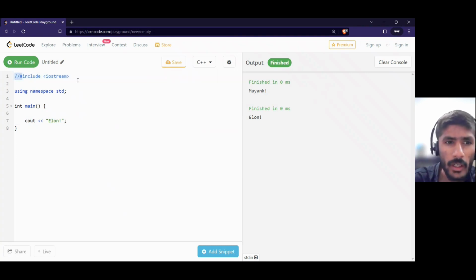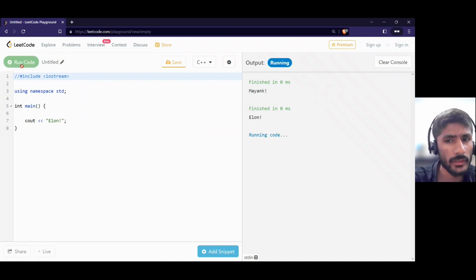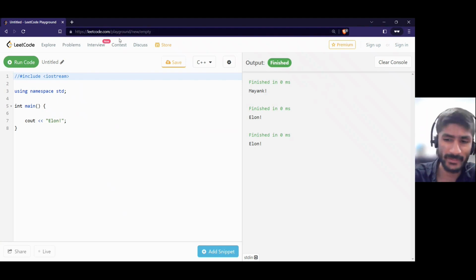Now what is a comment? A comment is the part of the source code which the compiler ignores. So like putting the forward slash here, I'm commenting it out. Now when I click on run code again, it is still giving me Elon. So how is that? How is it giving me that? Because this is the LeetCode playground. See, it is doing the work in the background.